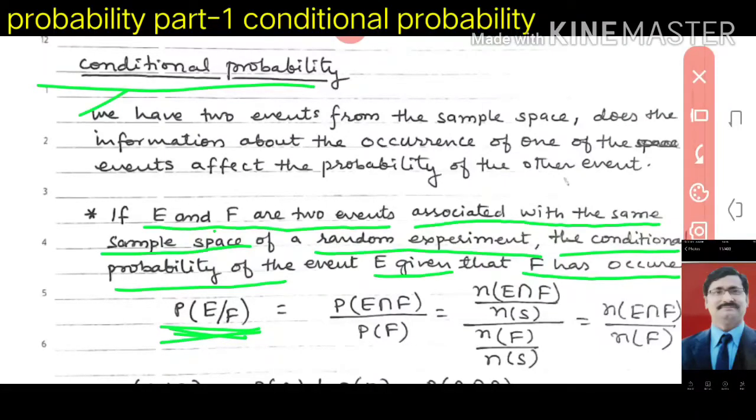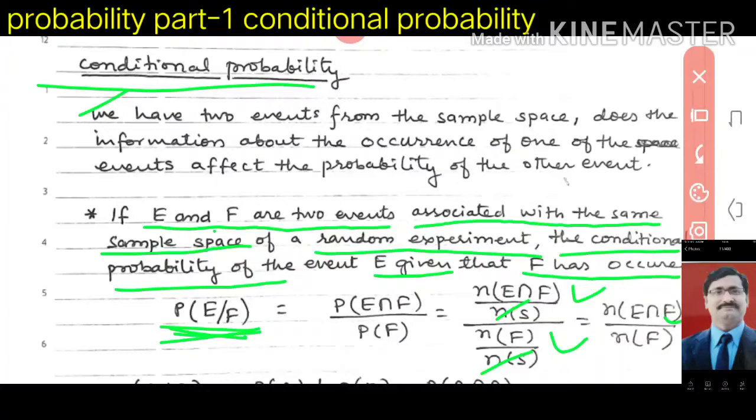Look here, how can we find P(E|F)? The formula will be the probability of E intersection F upon P(F). It means the probability of E intersection F we will find, and you will divide it by the probability of F. Now the probability of E intersection F equals n(E intersection F) upon n(S), and the probability of F equals the number of favorable events of F upon n(S). So n(S) and n(S) will cancel and you will get this.